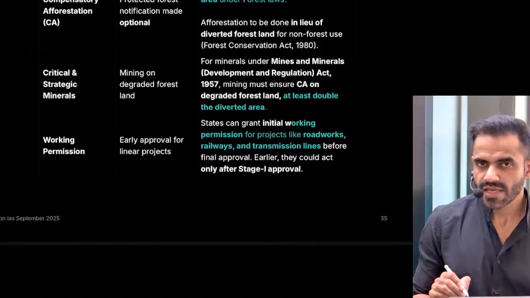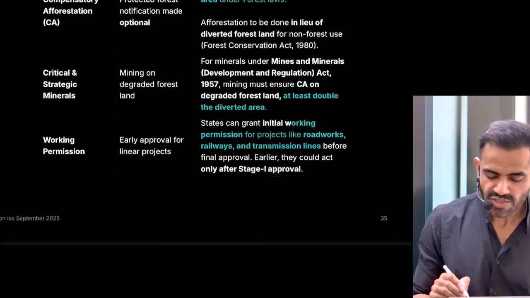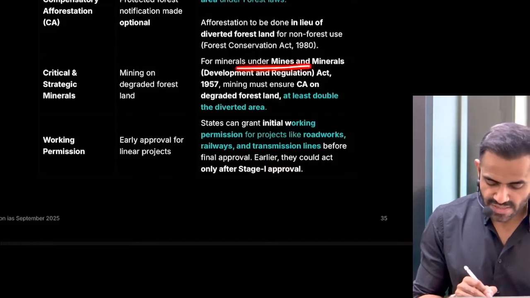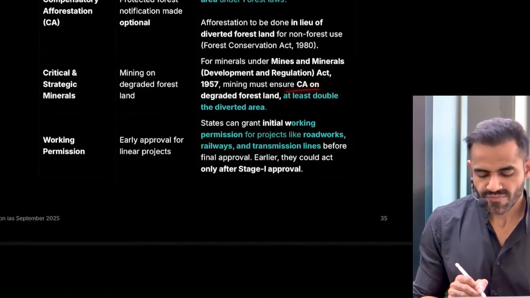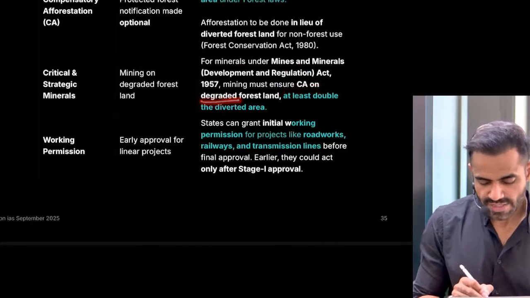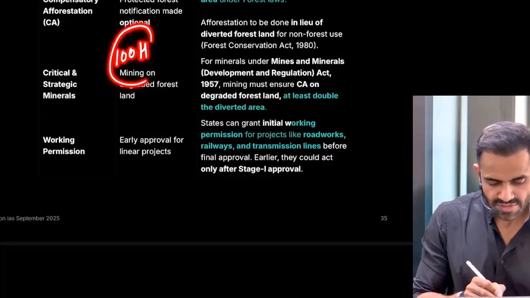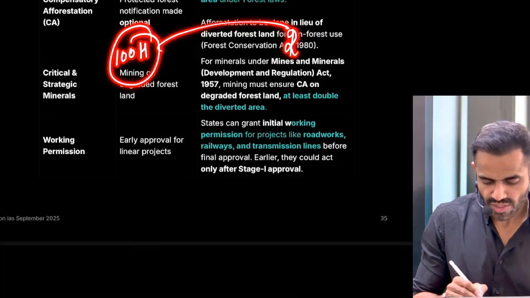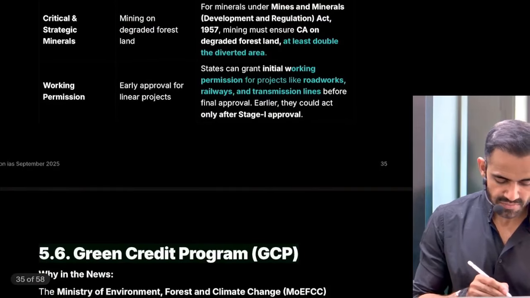That is first thing. Second thing, in case of critical and strategic minerals, we explored minerals, now the land is barren. What need to be done? So in case of mining of these areas, the compensatory afforestation on the degraded forest land must be at least double the diverted area. 100 hectare was diverted for this purpose. Now you need to plant trees on 200 hectare. That is the meaning.